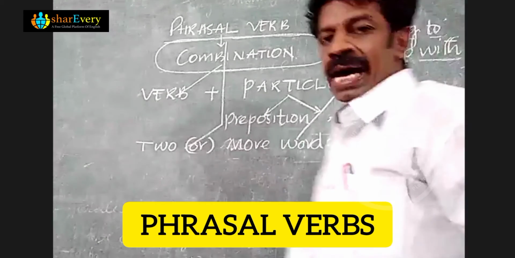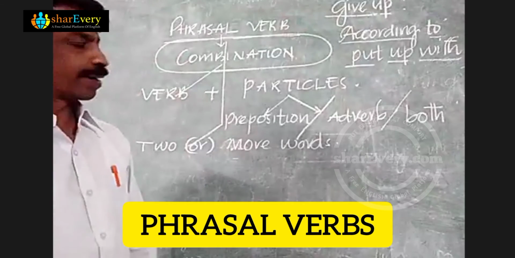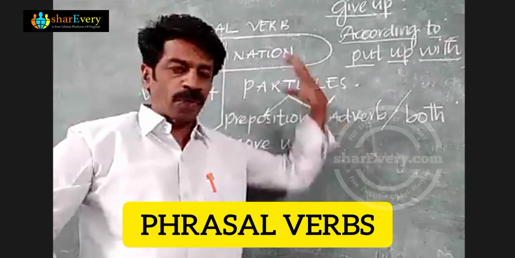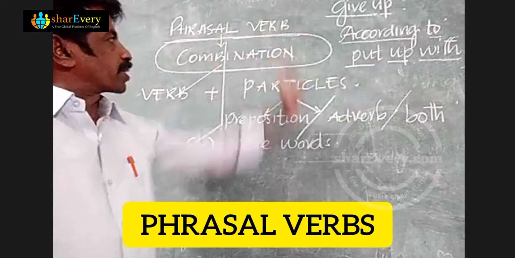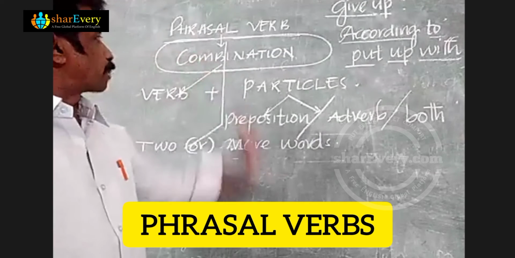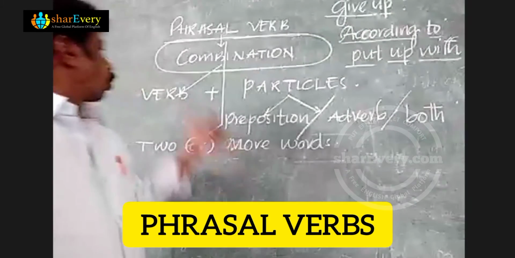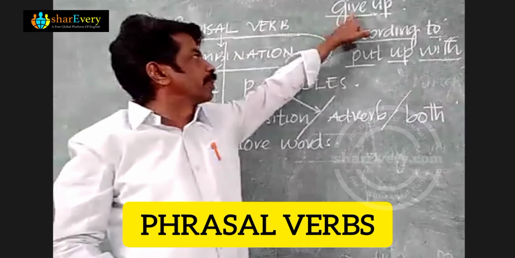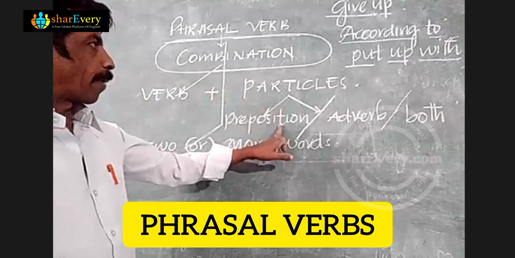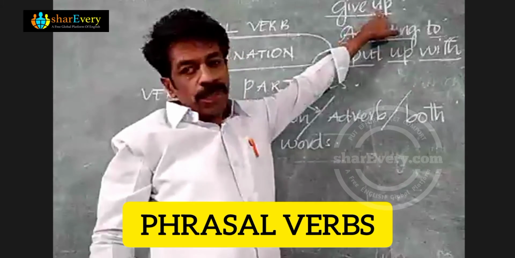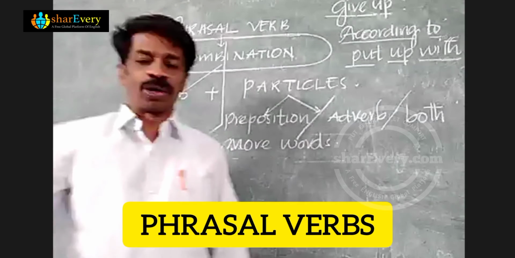So these are examples of phrasal verbs. What do we understand from the phrasal verb? Are our assumptions correct? It is a combination of a verb, give, and next we should have a preposition. Up is a preposition, so give up is a phrasal verb.